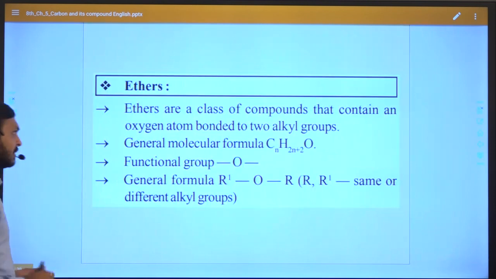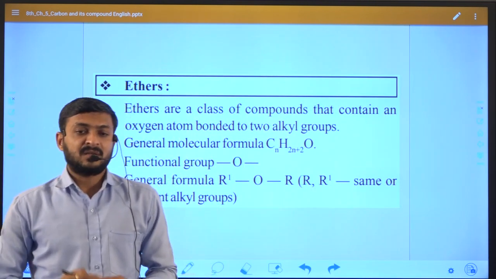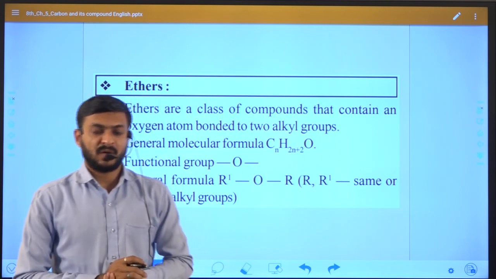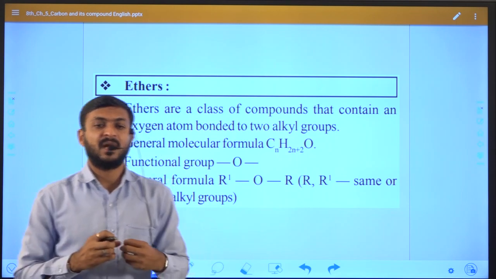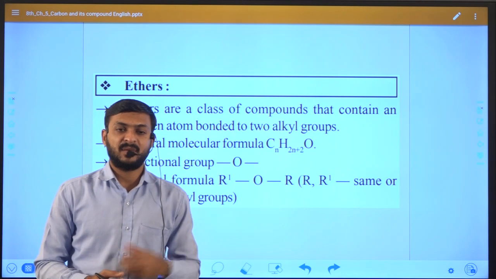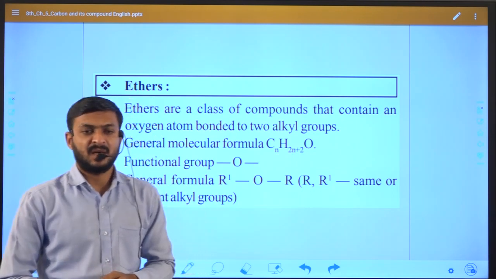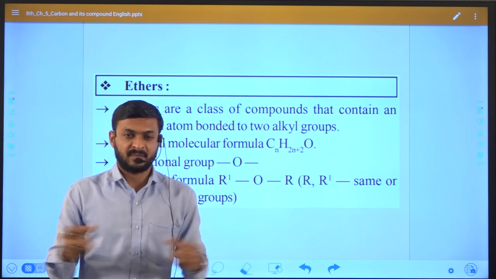with ether. Generally, ether, the class of compound, contains an oxygen atom bonded to two alkyl groups. Generally, we can say oxygen is combined with two different alkyl groups. Now, as you know, what is an alkyl group? Alkyl group is nothing but, as we discussed in our last class, a carbon chain, right?